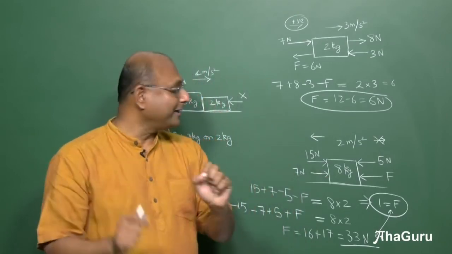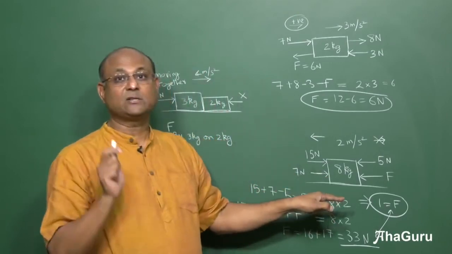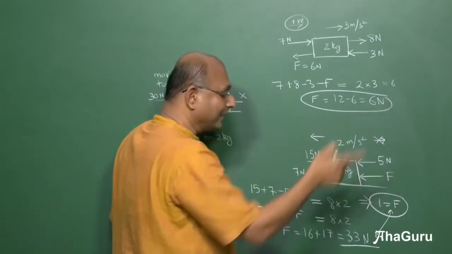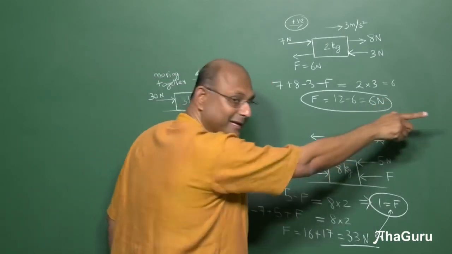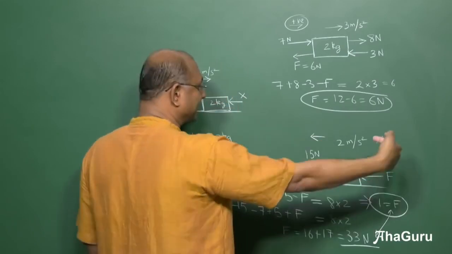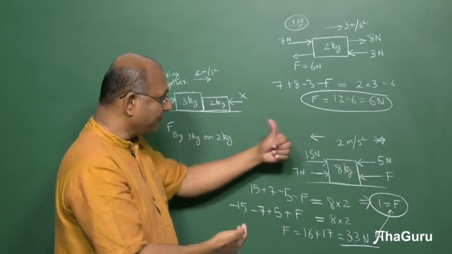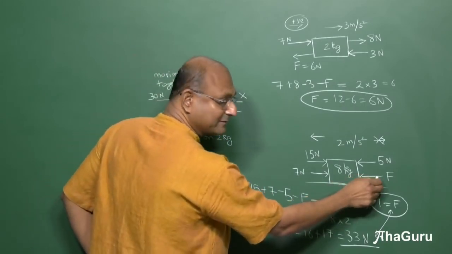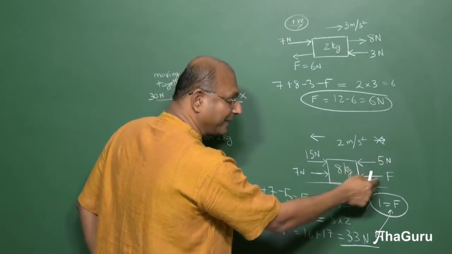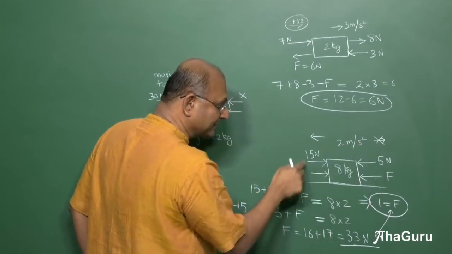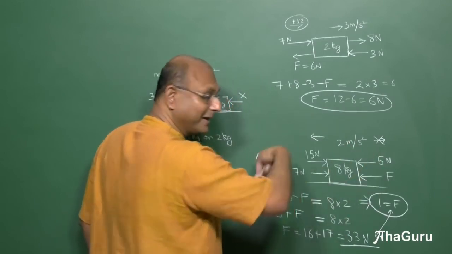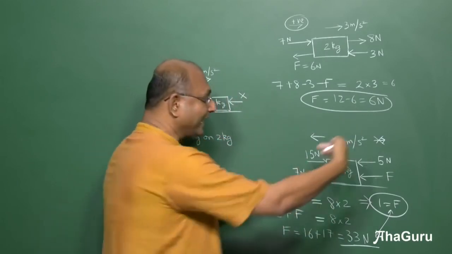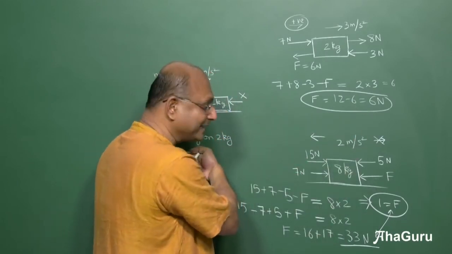It is very important that you focus on the direction of acceleration. Okay. If you knew it was 2 meter per second square that way, then you are saying net force that way. If you knew it was 2 meter per second square this way, then it is net force this way. Like for example, if it was 33 newtons, 33 plus 5, 38. This is 22. So 38 minus 22 will give you a net force in this direction, 16 in this direction. So the acceleration will be 2 meters per second square like that.